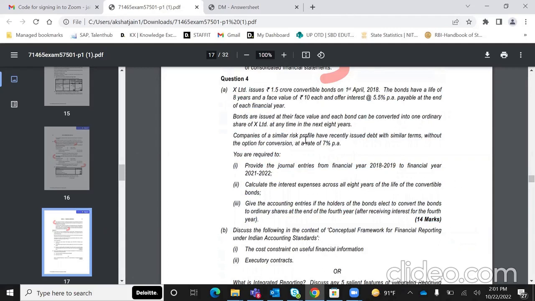So if you all see, it's a basic Ind AS 109 question straight from the module that इतने के bonds issue के convertible bonds है, and it can be converted into one ordinary share at any time in the next 8 years. Normally, your EIR will be 7% in this case. So you have to provide journal entries for 4 years, calculate interest expenses across all the 8 years of the life. Bond की life है 8 years की. Journal entry पहले 4 साल की पूछी है, और interest expense सारे 8 years का हमें मांगा है. And then the third part, we'll come to that in a minute.